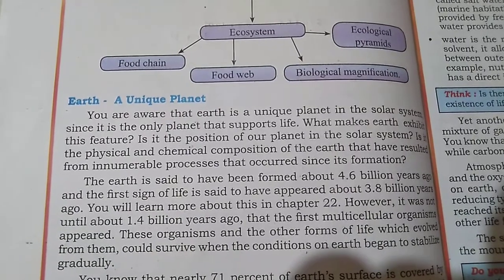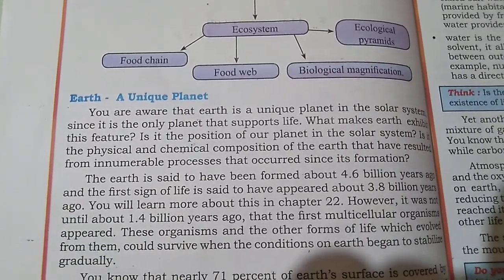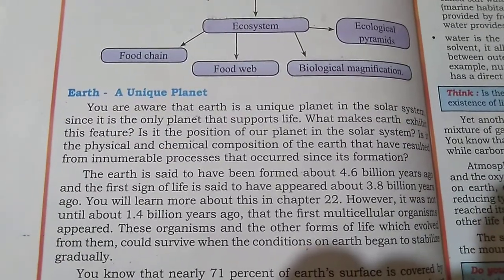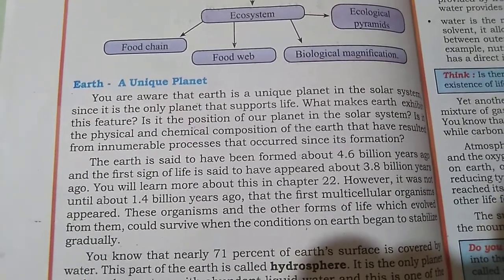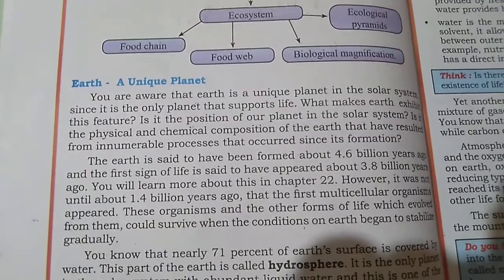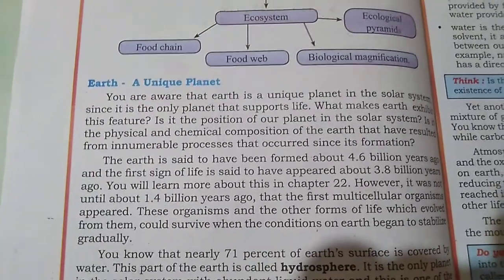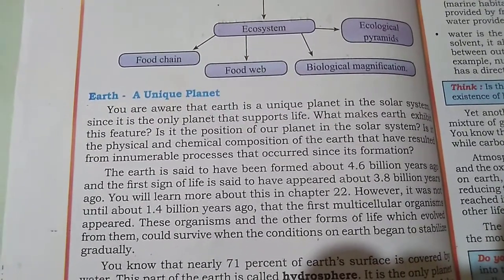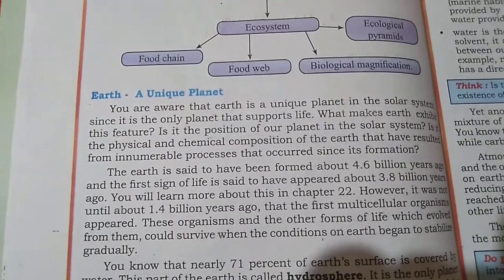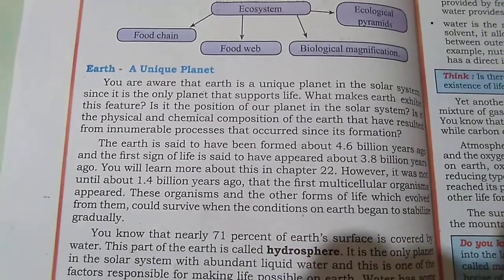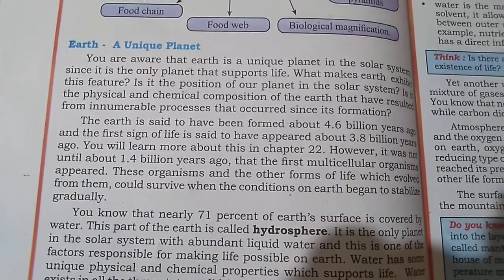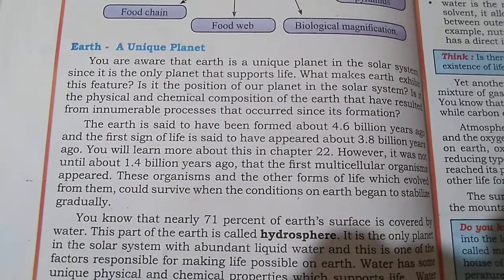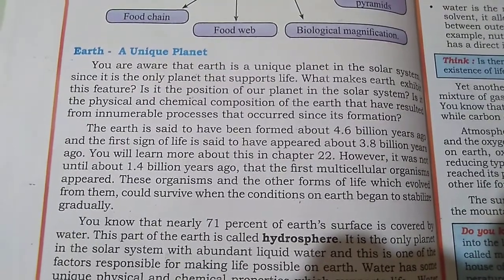What makes earth special are the special features of earth. The first one is the position of our planet in the solar system. It is not far away from the sun, it is not close to the sun, it is in between. The temperature is maintained on the earth. Okay, next come to another one.